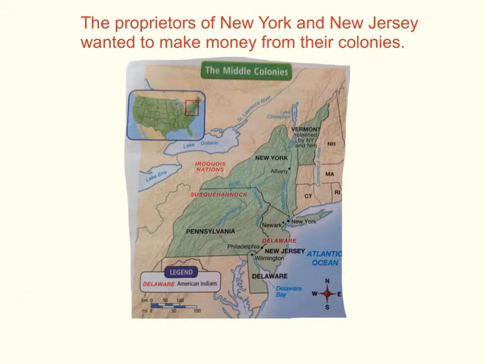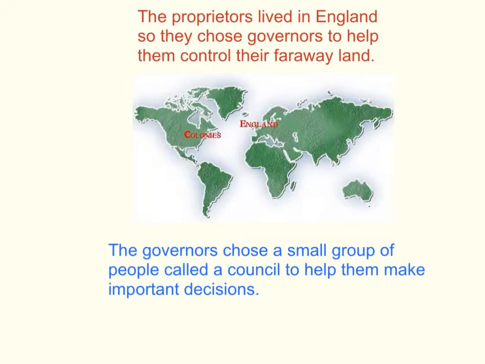The proprietors of New York and New Jersey all wanted to make money from their colonies. They decided to divide the fertile land of New York and New Jersey into smaller pieces and sell or rent the pieces to colonists to farm. Because proprietors lived in England, it was difficult for them to control their faraway property. Their solution was to pick governors in the colonies to rule them.